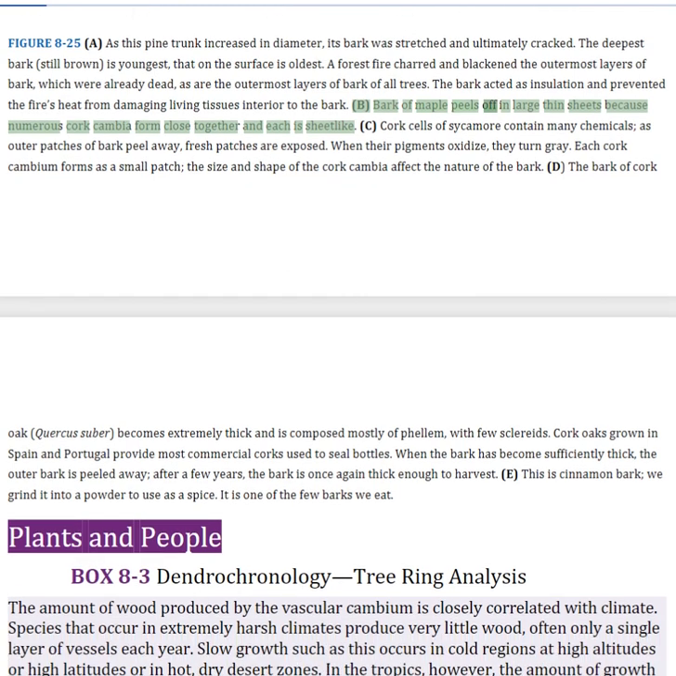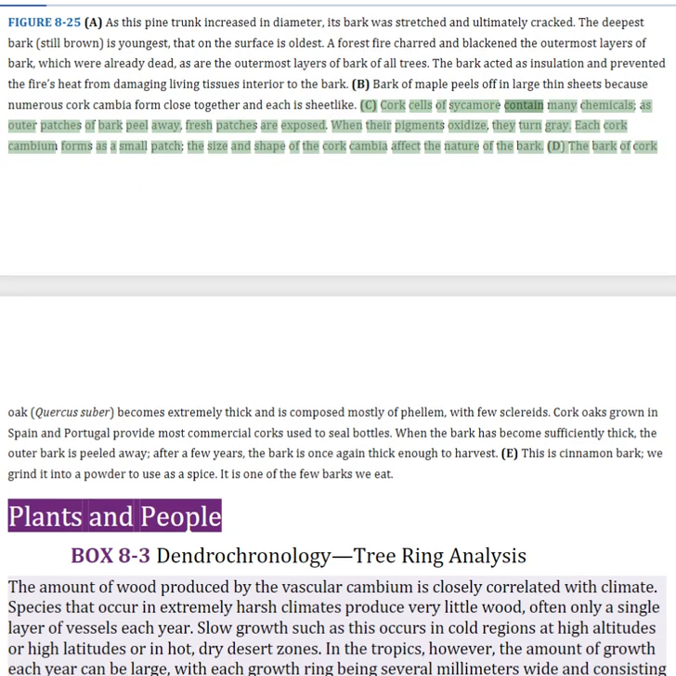Bark of maple peels off in large thin sheets because numerous cork cambia form close together and each is sheet-like. Cork cells of sycamore contain many chemicals. As outer patches of bark peel away, fresh patches are exposed. When their pigments oxidize, they turn gray. Each cork cambium forms as a small patch. The size and shape of the cork cambia affect the nature of the bark.